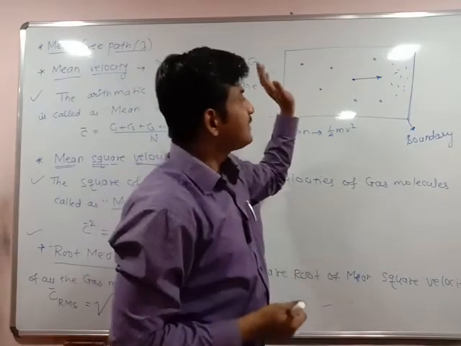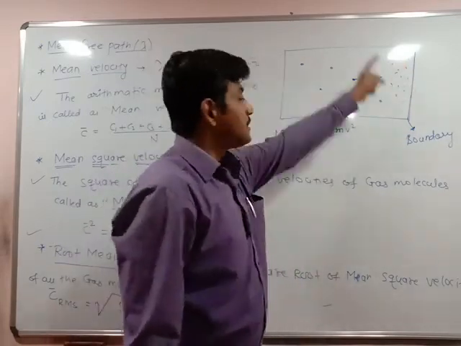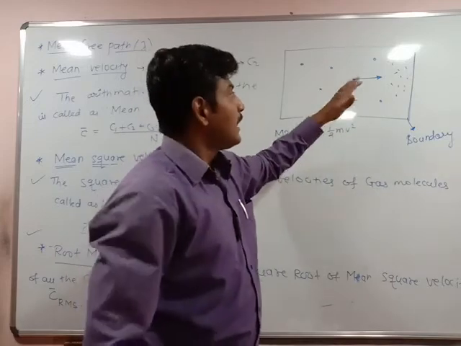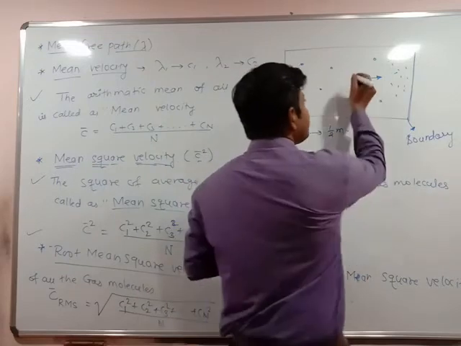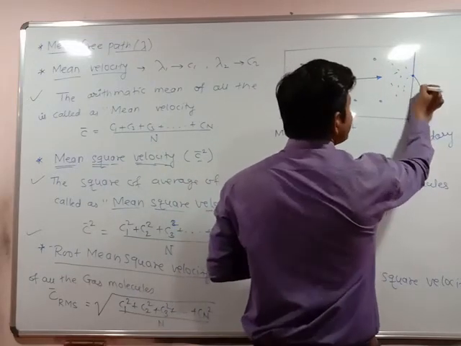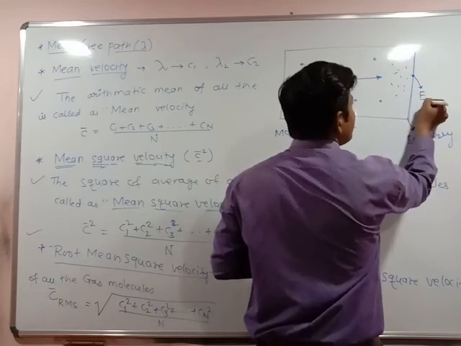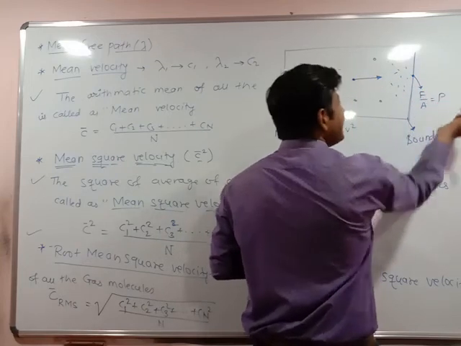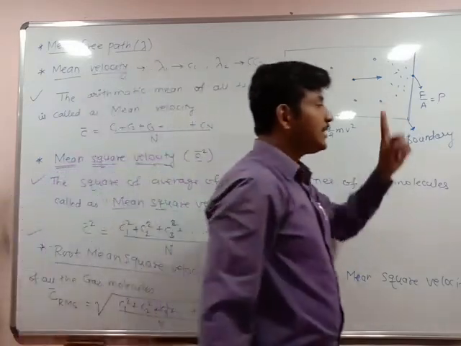These molecules exert pressure on the boundary, on the gas container. Pressure means force per unit area. That gives the pressure exerted by the gas molecules on the gas container.